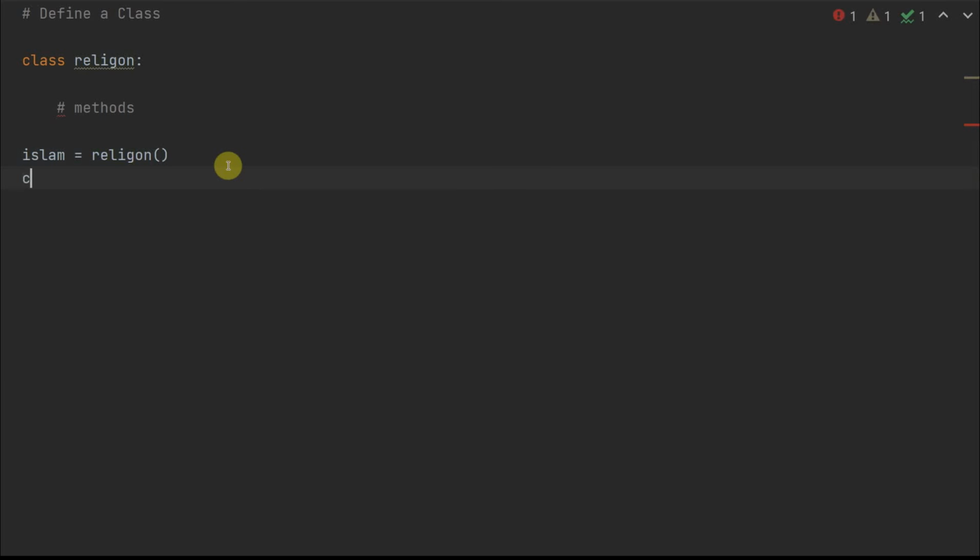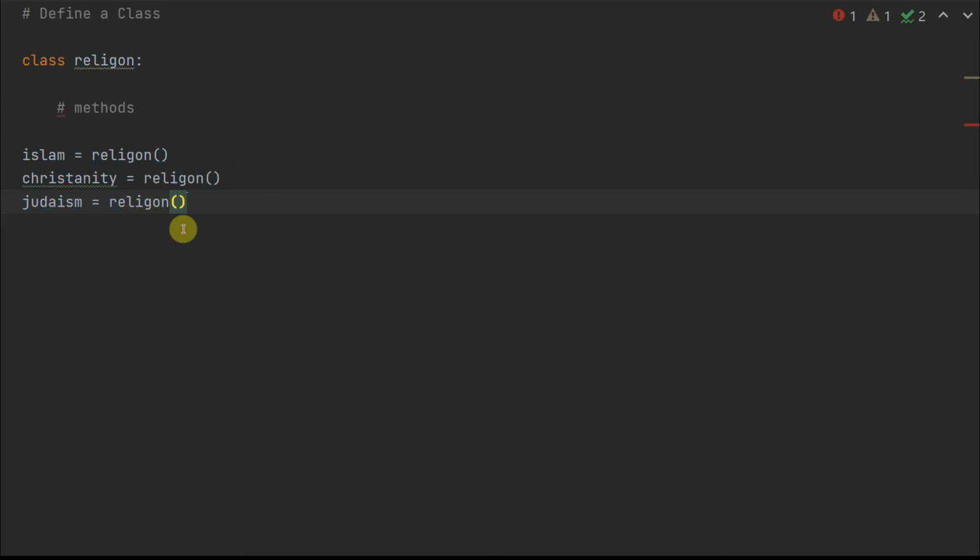And then maybe I want to also do Christianity, and give it the same class and call it with open and close brackets, and maybe Judaism as well, and then call it religion, open and close brackets here, and that's it. Let's say I want to do that.